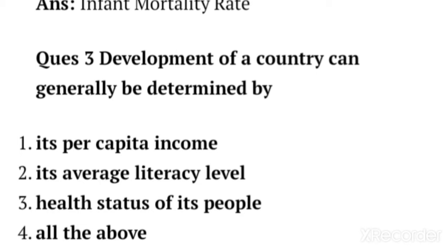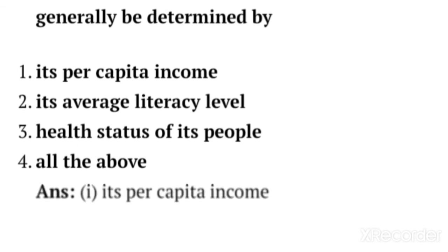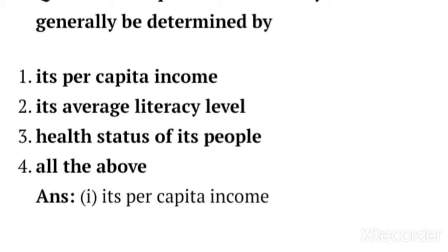So the correct option is option first, it's per capita income. The per capita income of a country defines whether development has happened in this country or not. Per capita income, or PCI, or average income, is the average income earned per person in a given area or nation in a specified year.